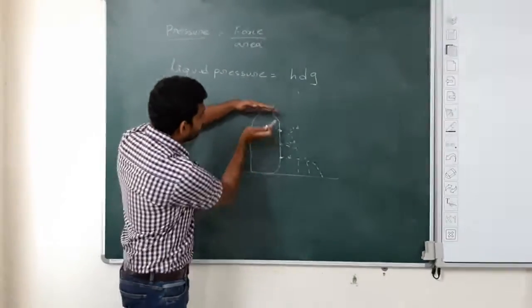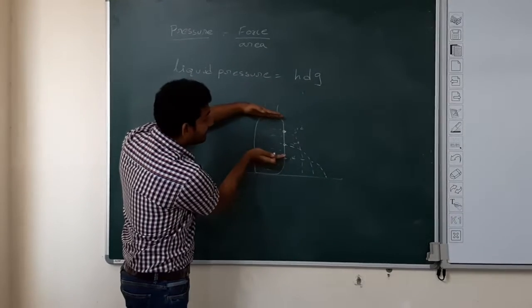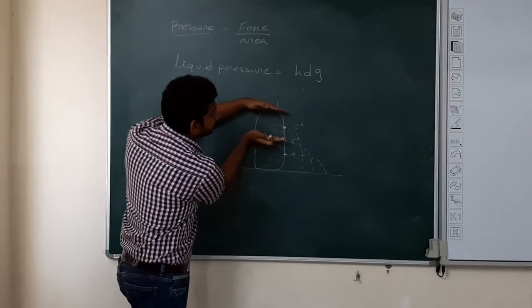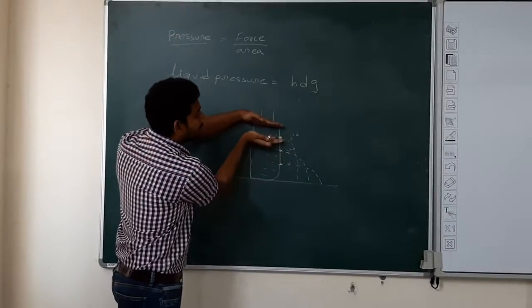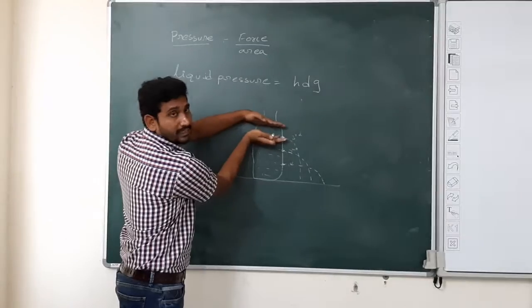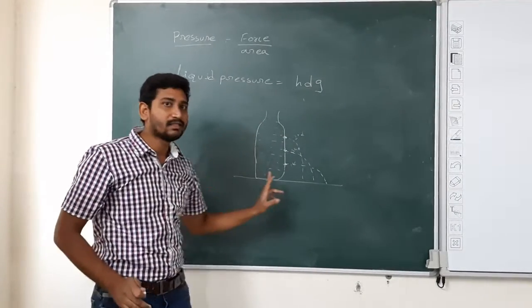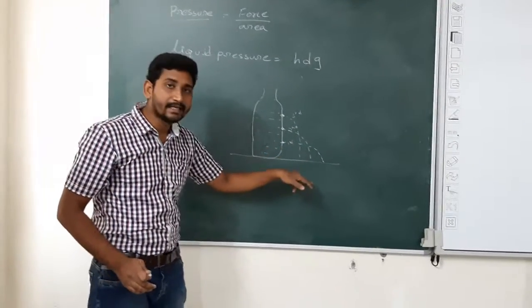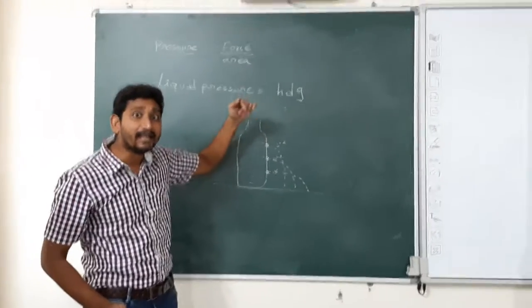Why? Because see, this much amount of water is exerting pressure at this point, and only this much small amount of water is exerting pressure at this point. An even smaller amount of water is exerting pressure at this point. So if pressure is more, the distance traveled by the water will be more. In this case, height is taken as depth.